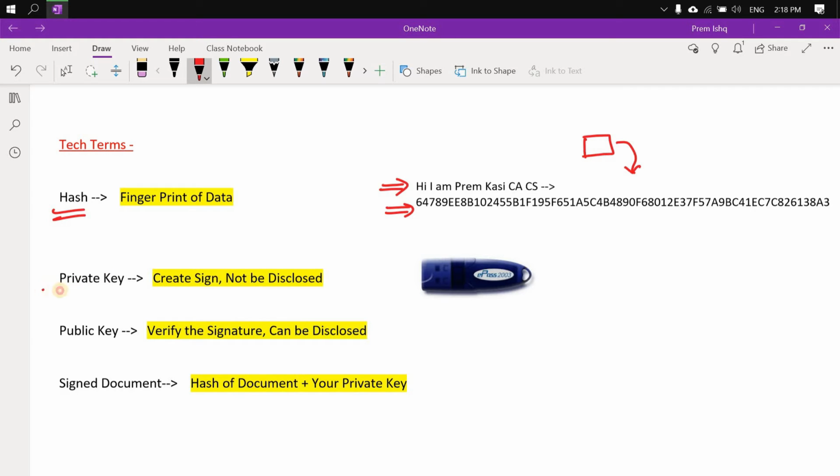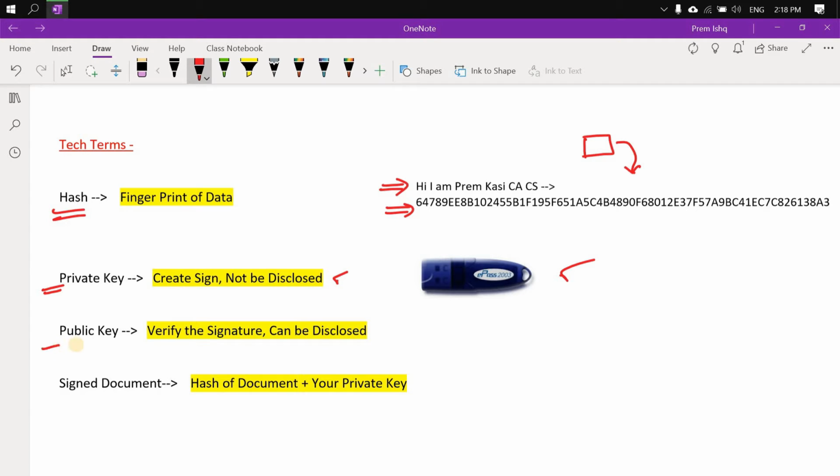The second term is private key. You might be aware of this particular token. So this contains your private key. This should be kept very confidential and it is issued by your certifying authority, proving your identity. Remember, this should be kept very confidential and should never be disclosed.